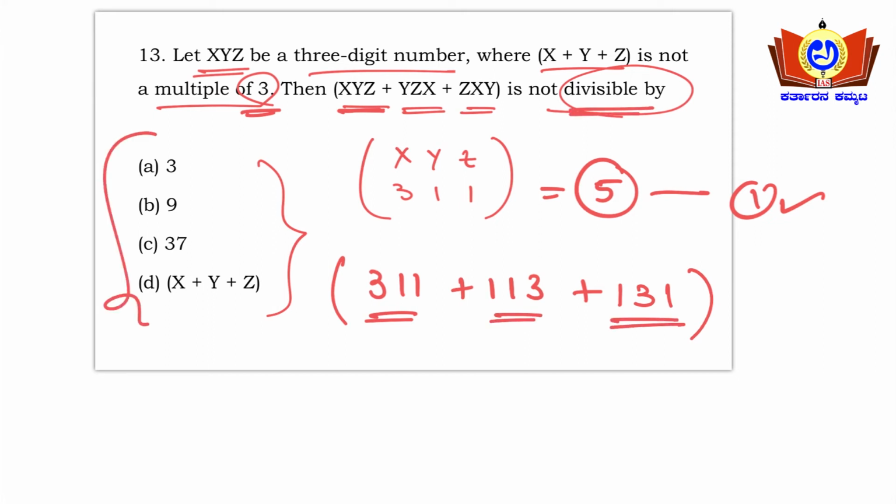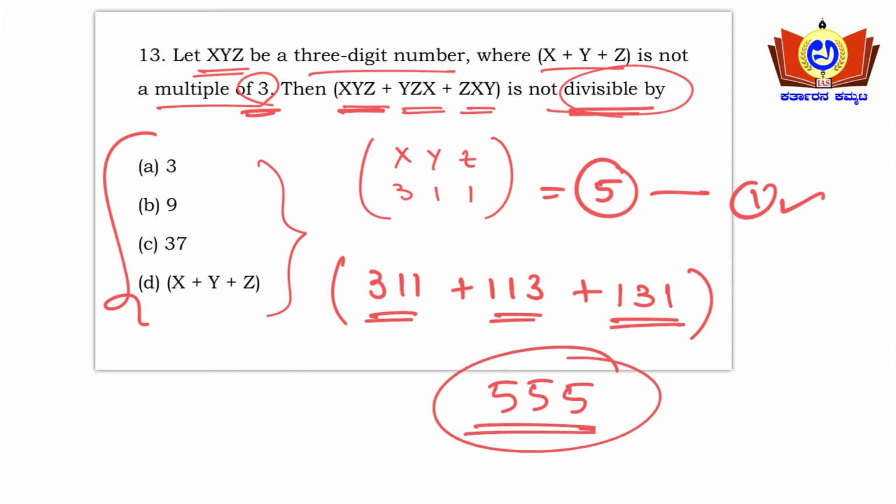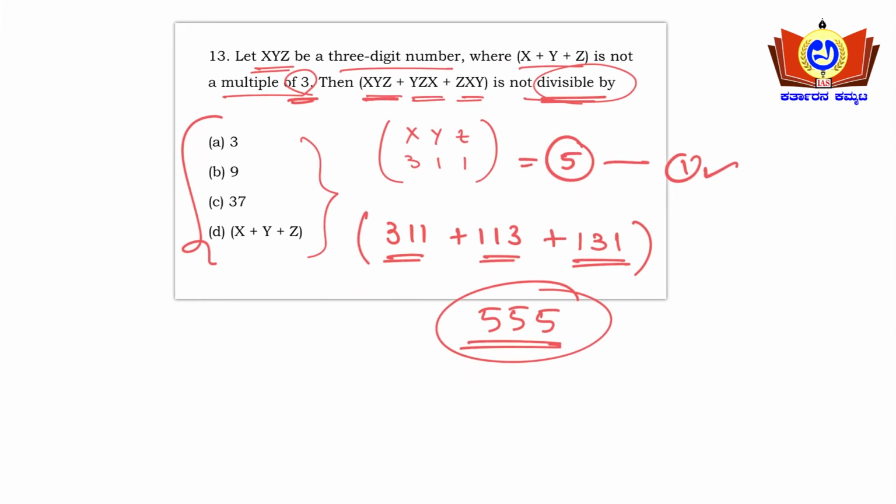These numbers are the options that the question has mentioned. So what is the total here? 311 plus 113 plus 131: 1 plus 3 plus 1 is 5, 1 plus 1 plus 3 is 5, 3 plus 1 plus 1 is 5, so 555 is the total answer here. Okay, so we need to check that 555 is not divisible by the options. For the divisibility rule of 3, what is the rule? If we sum the digits of the number, that sum should be divisible by 3. So 5 plus 5 plus 5 is nothing but 15 here. Okay, so 15 is divisible by 3.